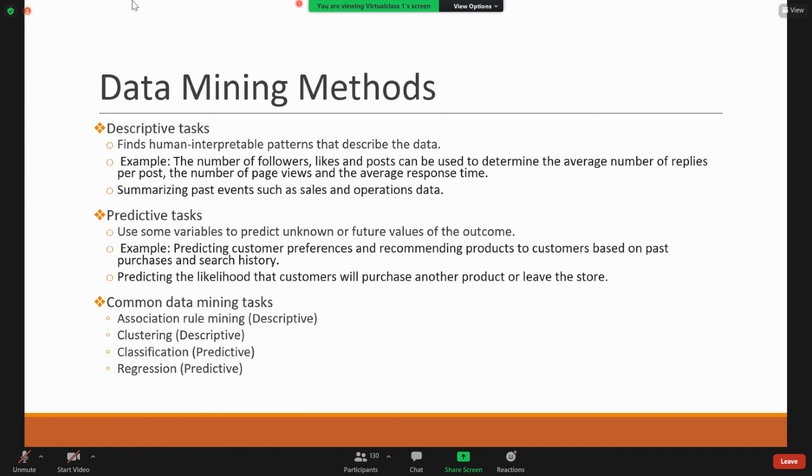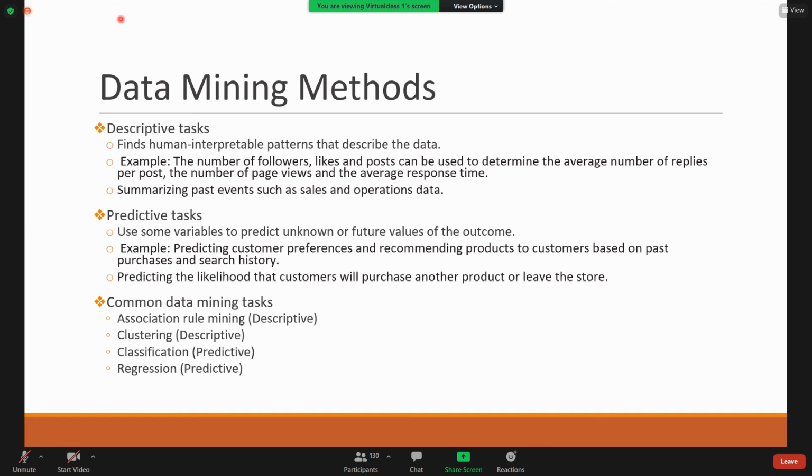Any data mining method will fall into two tasks: one is a descriptive task and another is a predictive task. A descriptive task finds the patterns which describe the data. For example, if you have Facebook or Instagram data, the number of followers, likes, and posts can be used to find the average number of replies for each post, the number of page views, and the average response time.